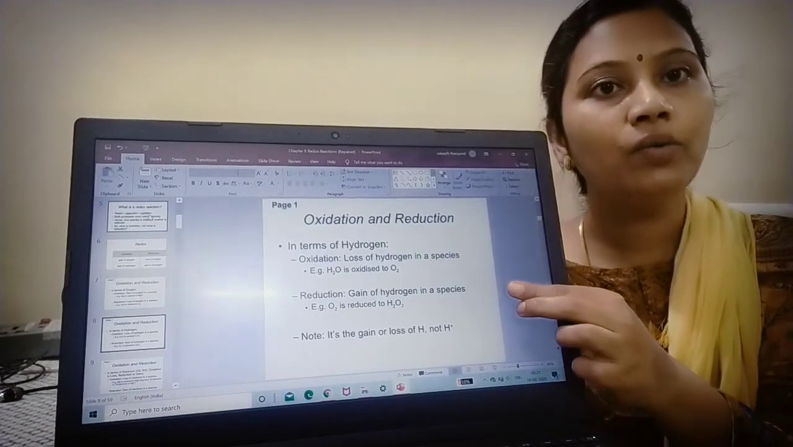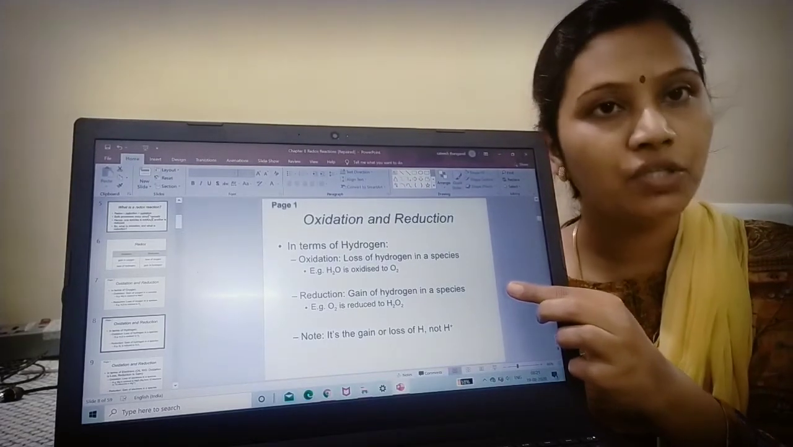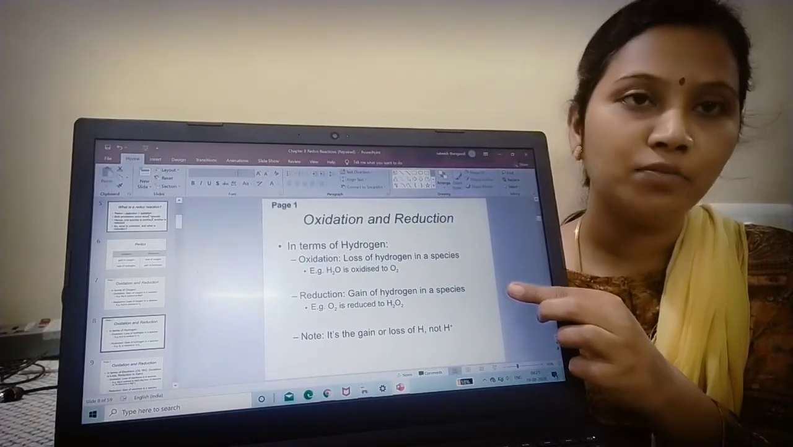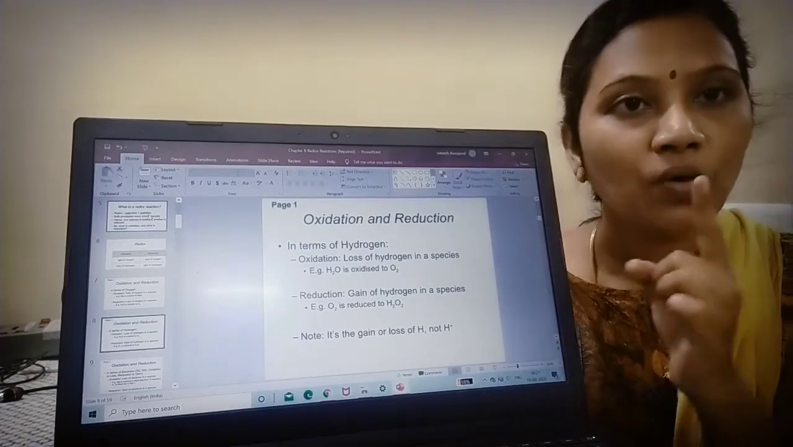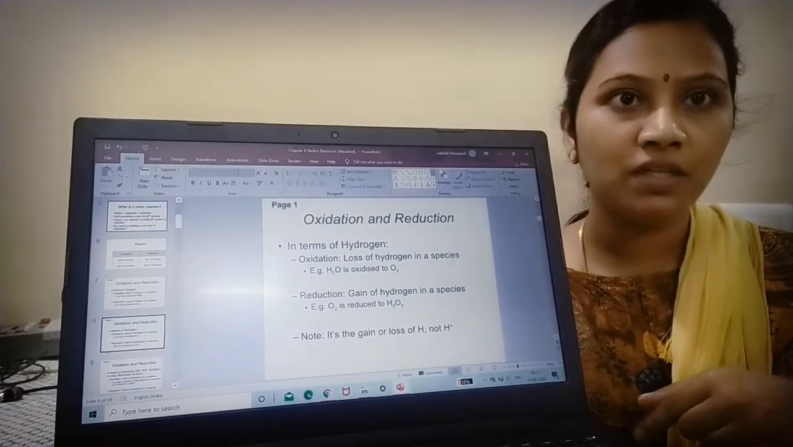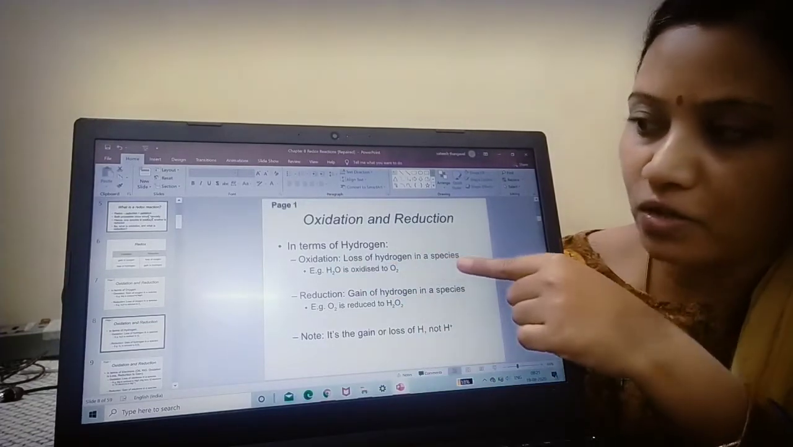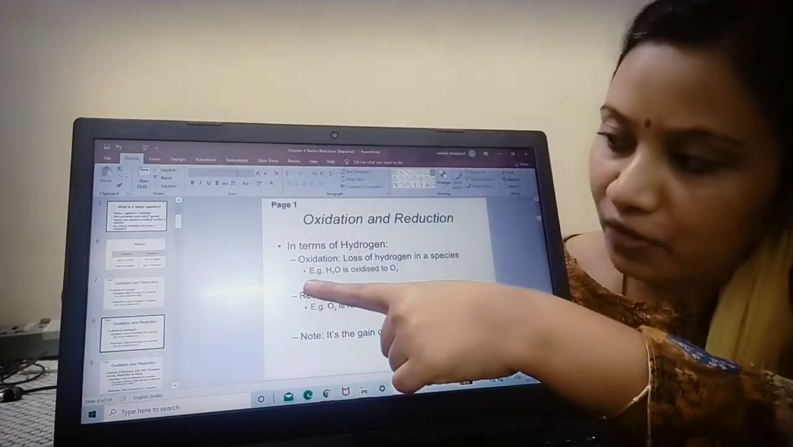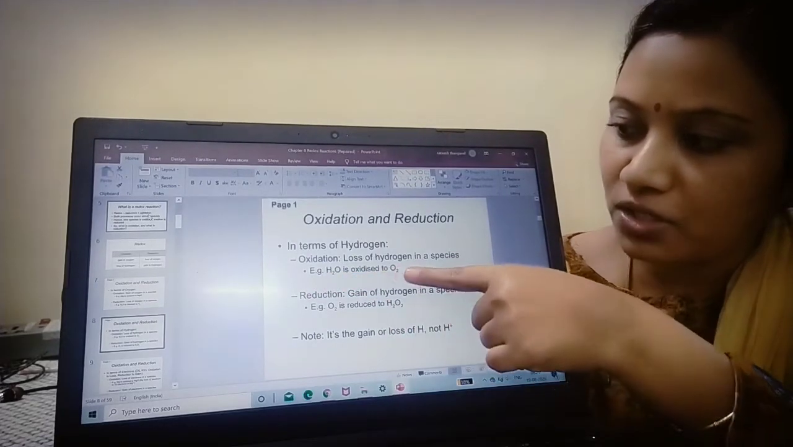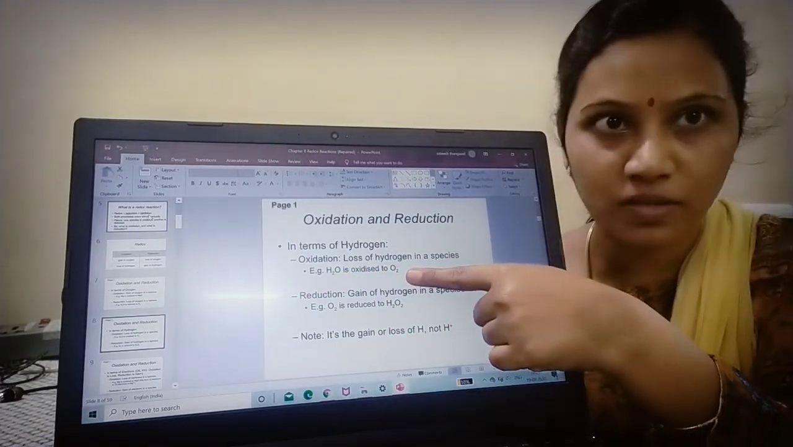Okay, we are looking into the definition of oxidation and reduction in terms of hydrogen. Okay, so oxidation is gain of oxygen, so there should be loss of hydrogen. That's what. See, oxidation is loss of hydrogen in a species. Say for example, water is oxidized to O2. Hydrogen is lost here. Okay.